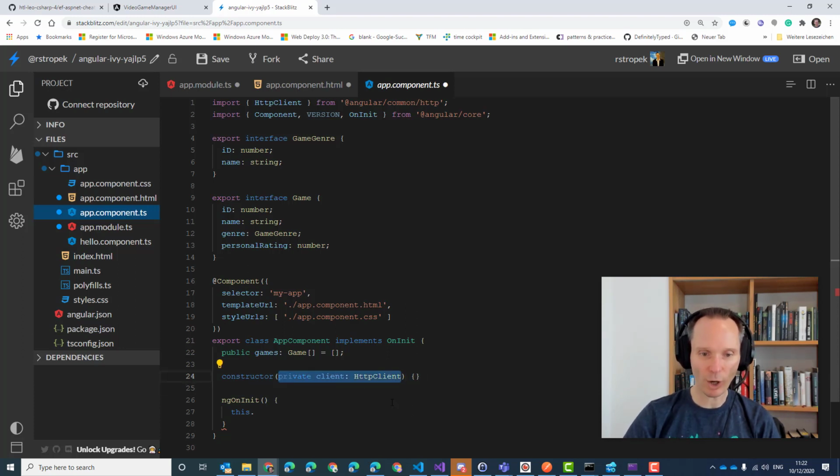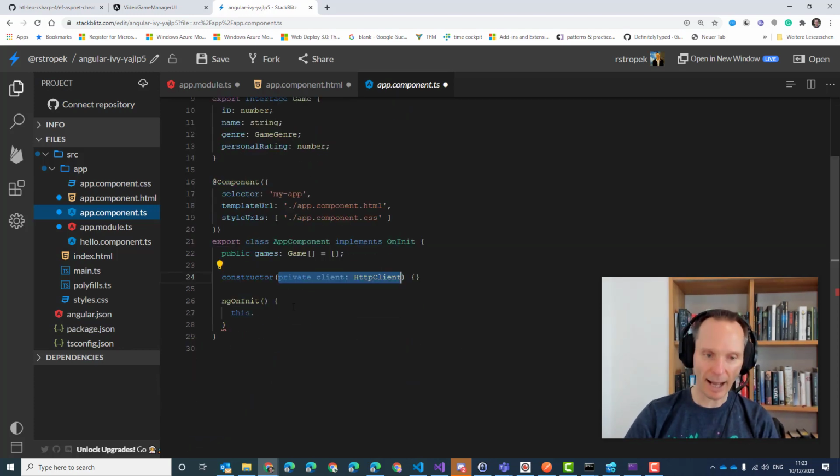Private client, that's constructor injection. I guess you talked about that in your Angular course. It works exactly the same as in ASP.NET Core. Well, not exactly, but nearly. So we get the HTTP client. And now we can write the code.